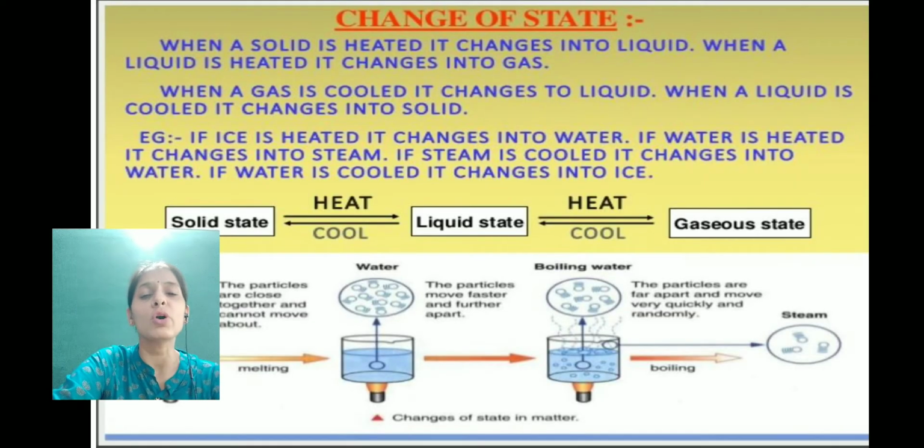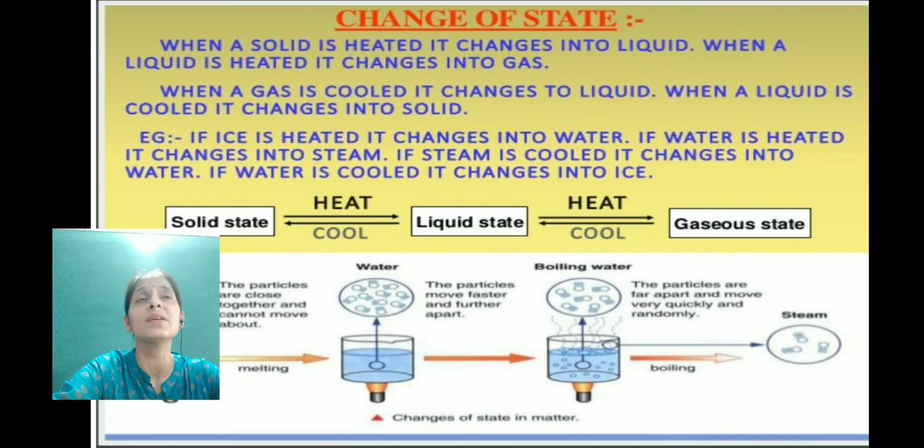Let's first talk about temperature. When we increase the temperature, it changes the states of matter, and when we decrease the temperature, then again it changes the states of matter. For example, ice, which is the solid state of matter: if we heat that ice, if we increase its temperature, it gets converted into water, which is the liquid state, and further on heating water, it changes into the gaseous state, that is steam.